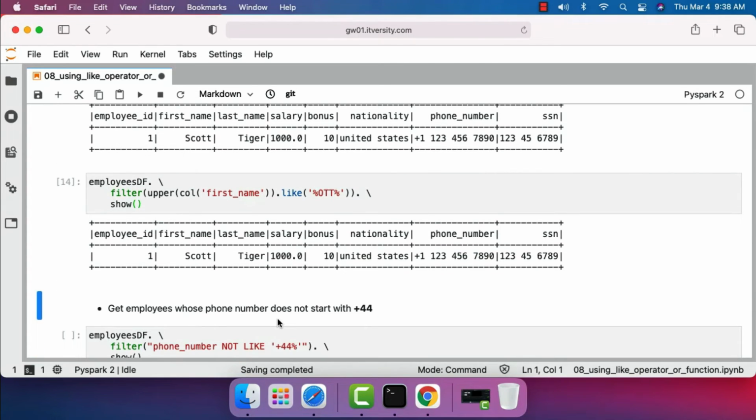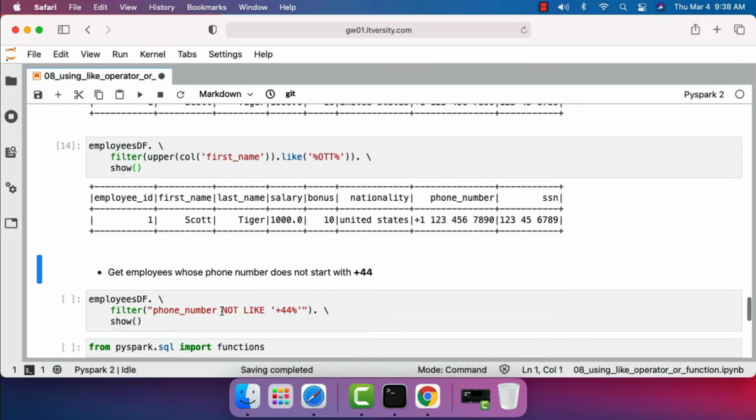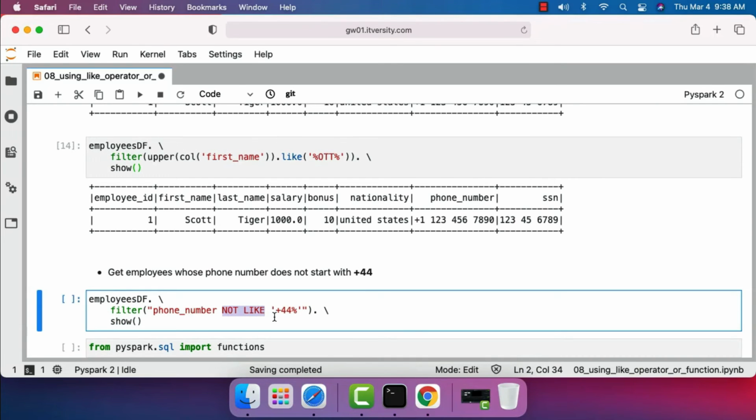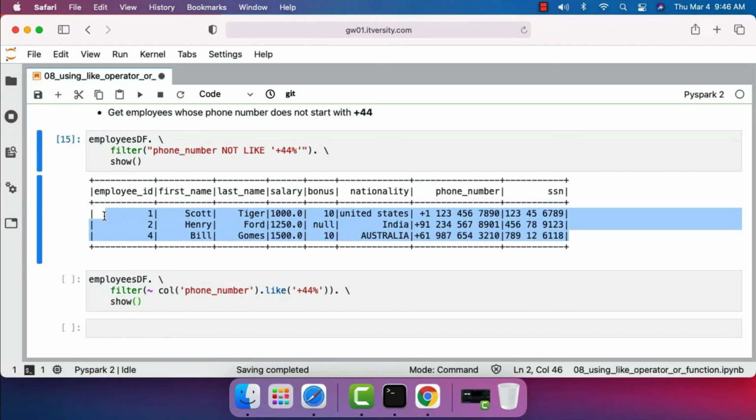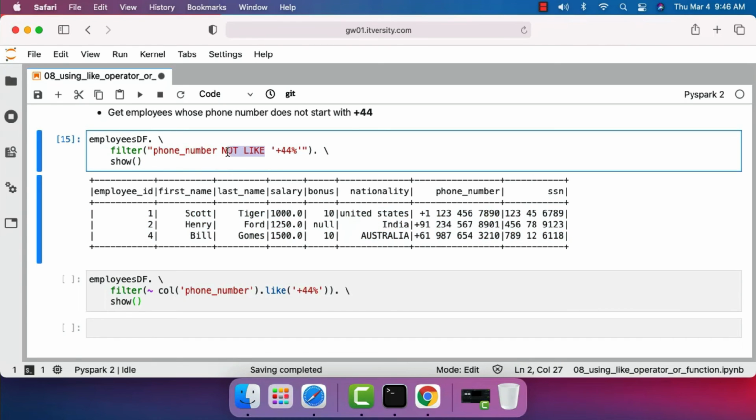In this case, get employees whose phone number does not start with +44. So in this case, we are actually talking about negation over like. If you are using SQL style syntax, there is no not like operator. You should be able to use not like this and you should be able to see the output. Except for one phone number with employee ID 3, none of the phone numbers start with +44. That's why you can see the 3 records here. This is how you should be able to use not like using SQL style.